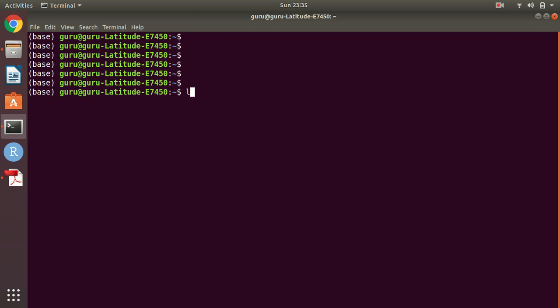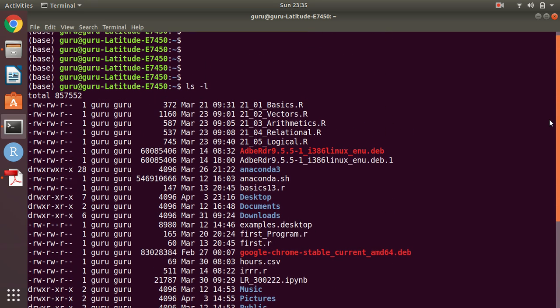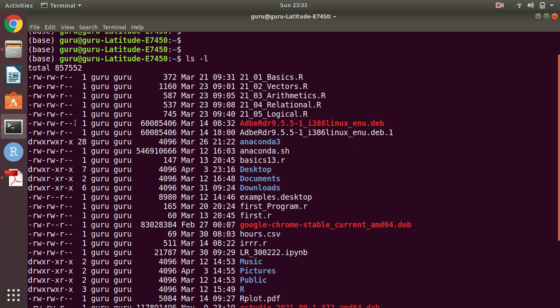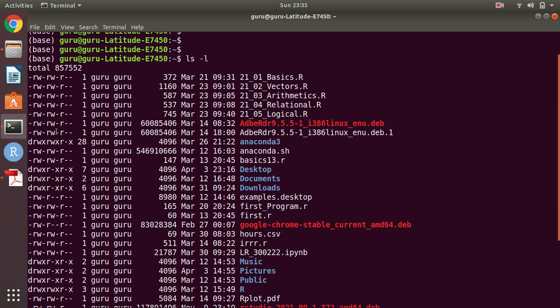The next one which we have seen is ls -l. ls -l is listing the files or directories in a long list. Whenever we use this one, we will get all the details. We can see these are the long listing of files and directories present in my home directory. You can see this one starts with a D, which indicates these are directories, and these are the permissions.